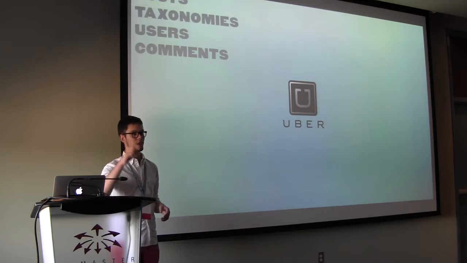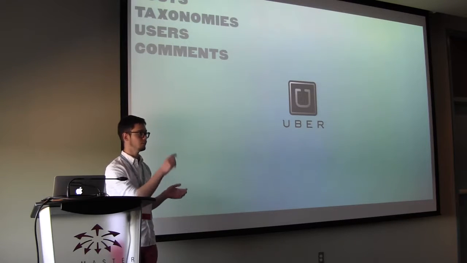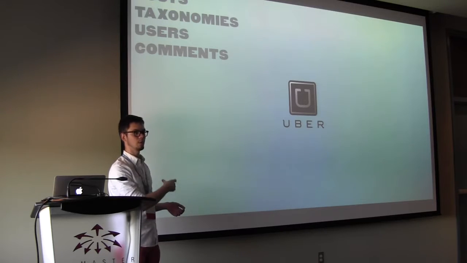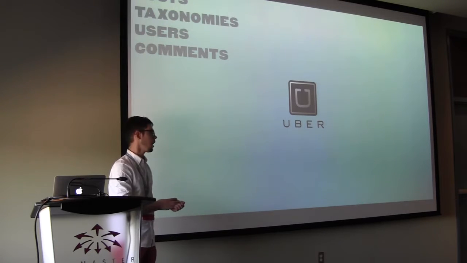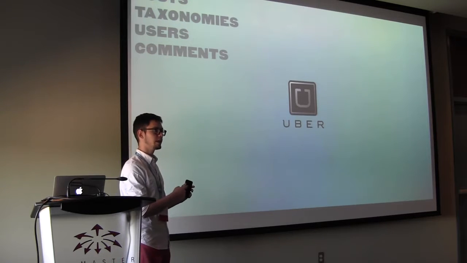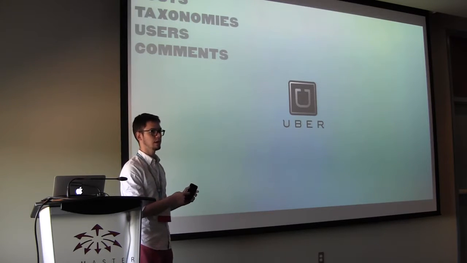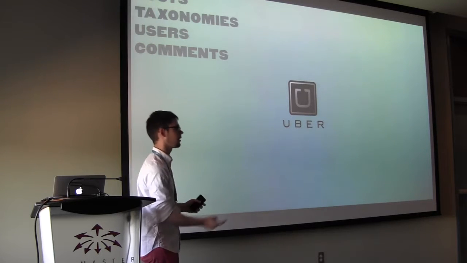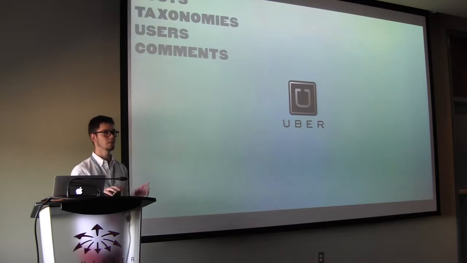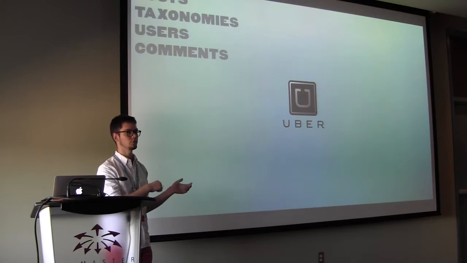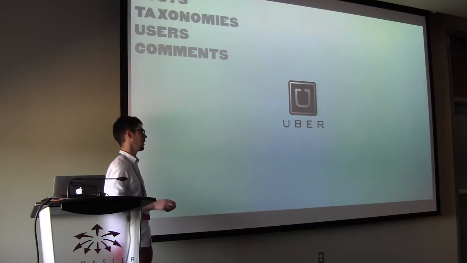Then, once the driver claims that ride, we can move it from one taxonomy term to another, say, unclaimed rides to claimed rides. And then we can start on the driver's side. If they leave their browser open, we can poll their browser to get their geolocation every couple seconds, so maybe every 10 seconds. And we can submit that as a comment with the type driver location. And we can start adding those, and so on the other end, the user can refresh the page and see where the driver is in relative real time.